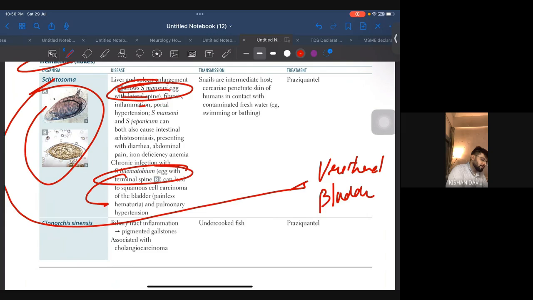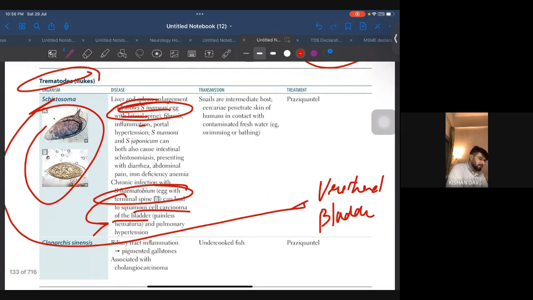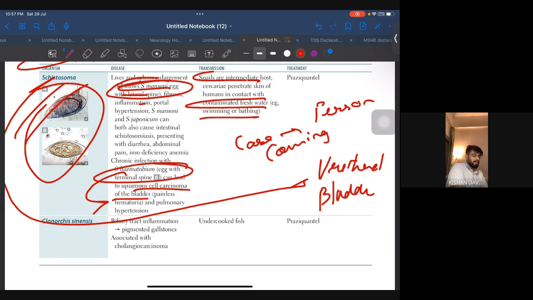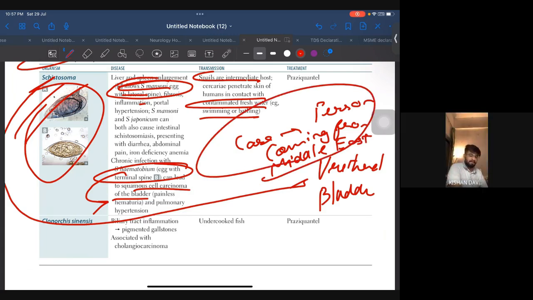And haematobium is what's responsible for causing you the bladder squamous cell carcinoma. This they won't ask you much, but yeah, how they will ask is snails are the intermediate host and contaminated fresh water, swimming or bathing. Okay, basically they will give you bladder cancer only, not anything else. All right, remember these images. And yeah, what is the case history over there? A person coming from Middle East. Okay, a person coming from Middle East is what you will be given.